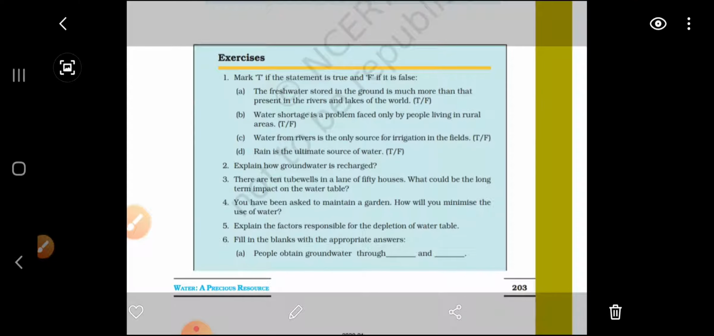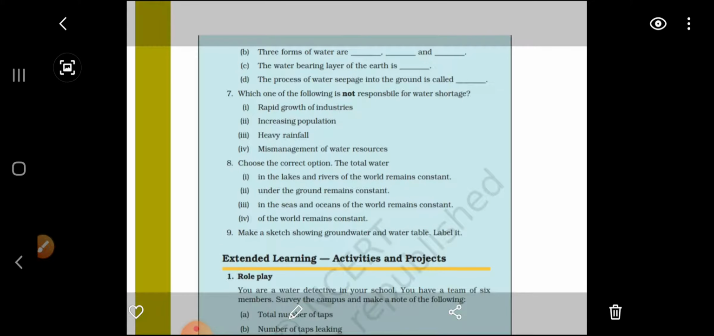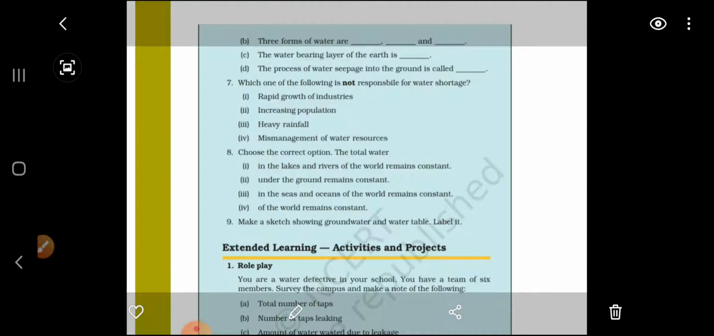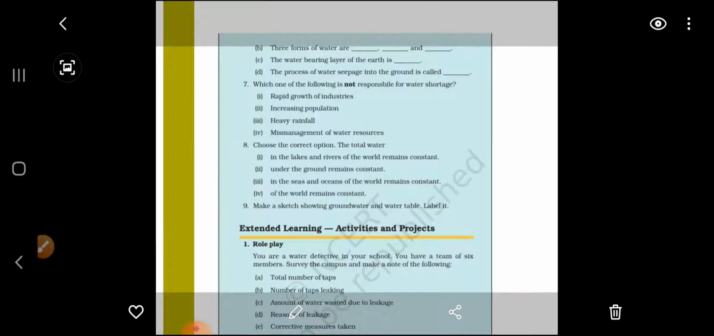Till then, today's work is that you have to write question number 1, question number 6, and question number 9. 1, 6 and 9 is your homework. Why I'm telling you this, you have to write the question only. In the last live class on Thursday we will discuss the answers. So just write the question. If you get the answer, write it. And for this picture, you have to make a sketch showing groundwater and water table. It is a drawing, so you can make it afterwards, then tomorrow in class we will study about it. Okay.